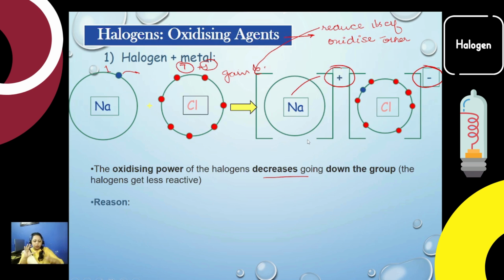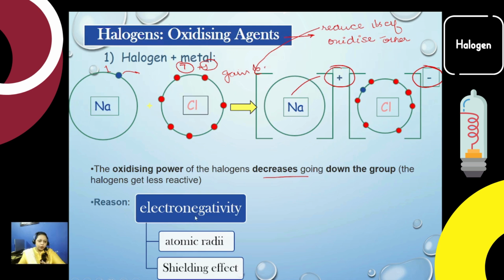So the size of iodine is bigger. Again, the reason is very clear. It's difficult to get hold of the electron that is coming from some other atom. You cannot even control your own atoms due to certain factors that we are going to discuss, but you have to get control of other atoms' electrons as well. That is quite difficult. That's why the oxidizing power of halogens decreases down the group.